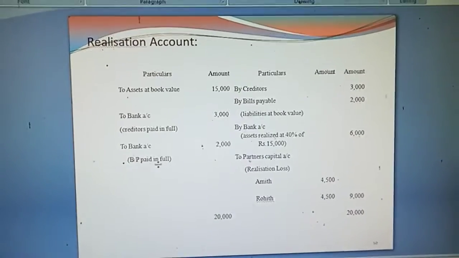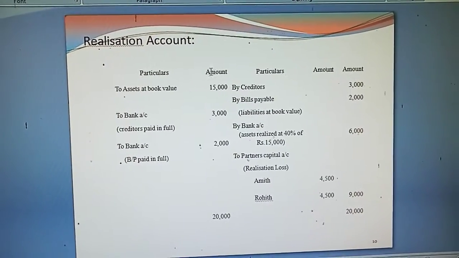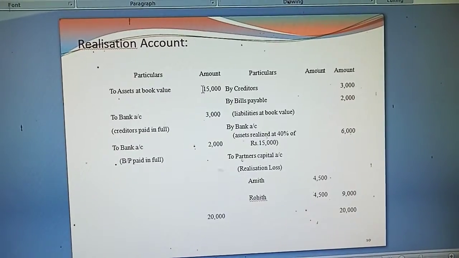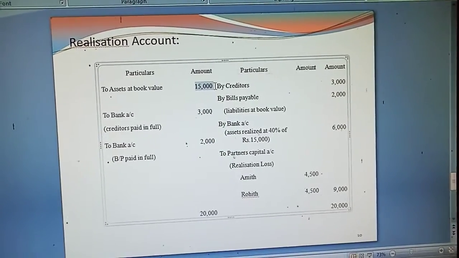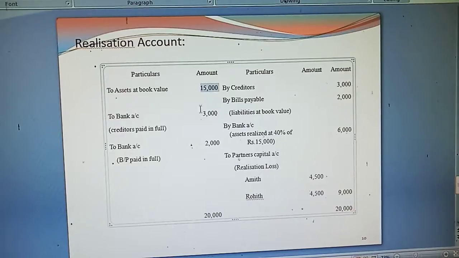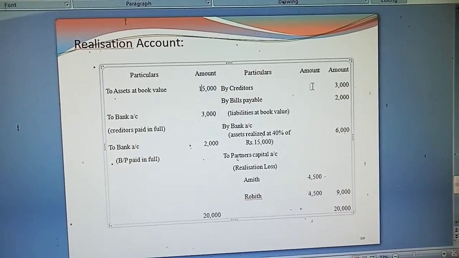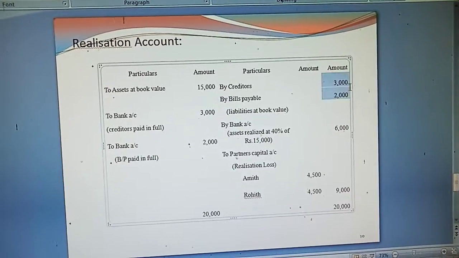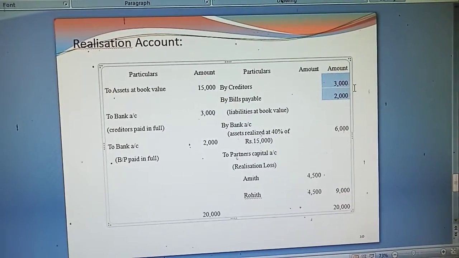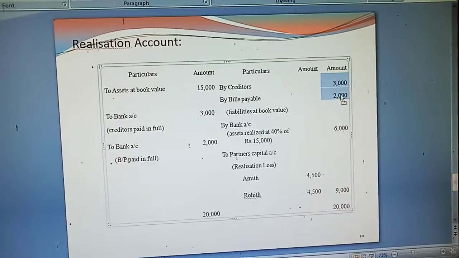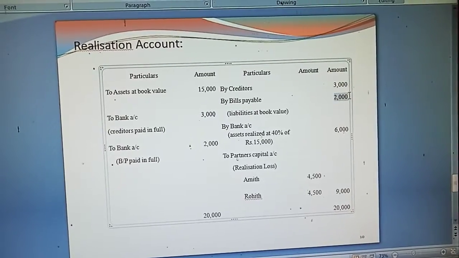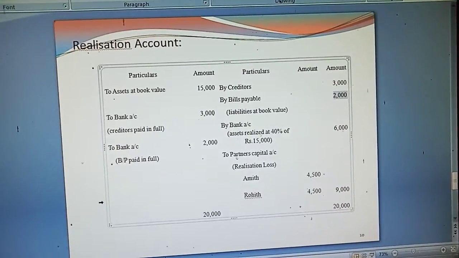Then I will explain clearly now. Now we have calculated the assets at book value, 15,000. We take it on the debit side of the realization account. The liabilities are given in the problem: 3,000 creditors and 2,000 bills payable, at book value. We take them on the credit side of the realization account.